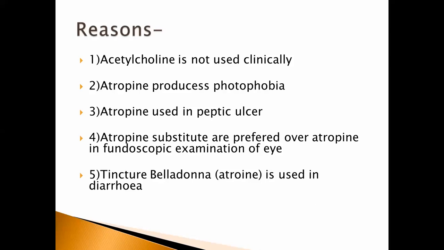Means actually, firstly you have to write what happens in the peptic ulcer. Peptic ulcer is a condition in which there is hypersecretion of the hydrochloric acid. It is one of the causes of peptic ulcer, and hydrochloric acid is secreted by oxyntic cells of the stomach, that is the gastric gland. Atropine, which acts as anticholinergic, antimuscarinic agent, acts on the exocrine gland and blocks or reduces the exocrine secretion. Atropine acts as anti-secretory agent to reduce the HCl secretion. Hypersecretion is reduced, and therefore it is used in the treatment of peptic ulcer.